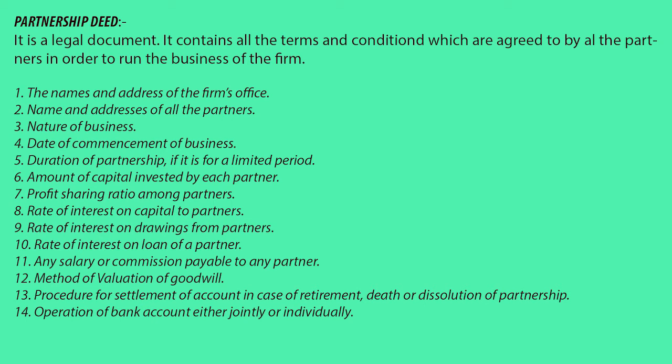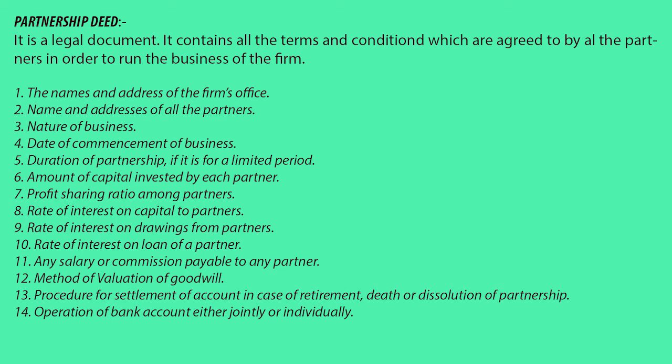Profit sharing ratio among partners. This is very important. Whatever the profit sharing ratio among all the partners may be, equal or in some other agreed proportion, that proportion has to be mentioned in the deed so that no dispute arises when the profit is shared at the end of the financial year.